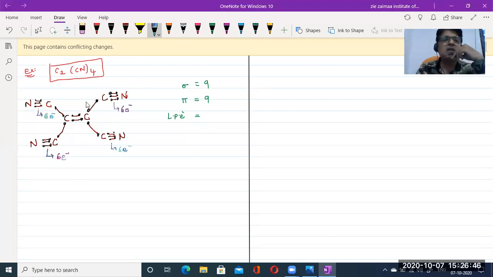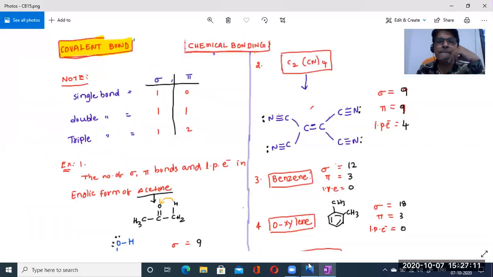So here the nitrogen contains one lone pair. Each and every nitrogen contains that one lone pair. Then it becomes 8 electrons: these 6 electrons plus 2, 8 electrons are there. Then it is stable. So how many lone pairs are there? 1, 2, 3, 4. 4 lone pairs are there. See, here we got the correct answer.